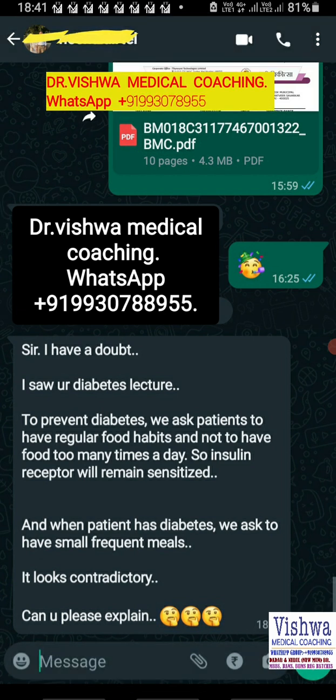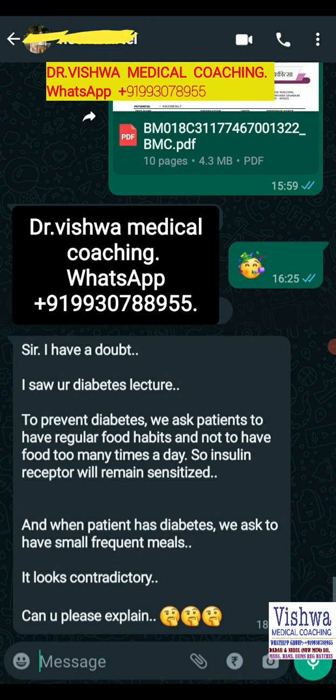So, if the pancreas is weak, remember, if the patient has a bulk of food at a single time, let's say, for example, the patient is supposed to be having 4 chapatis in a day. If the patient has all 4 chapatis in a single time, the pancreas has to handle the glucose of those 4 chapatis. The pancreas has already become weak, so there is less possibility that the patient will be able to handle that in a single sitting, and the sugar level will go up because the pancreas has become weak.